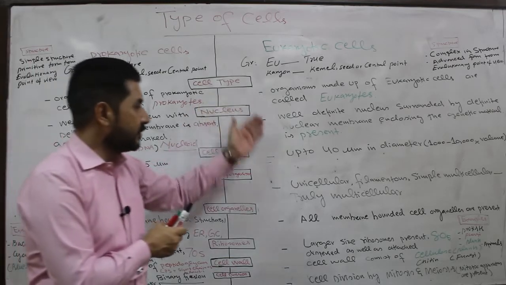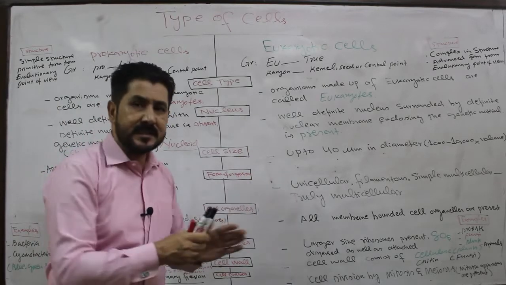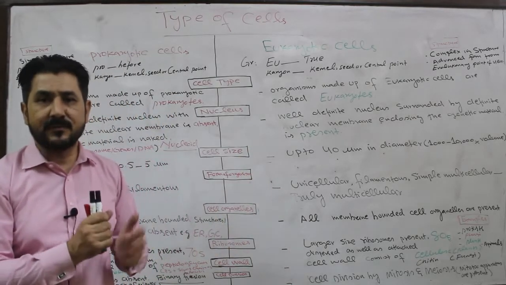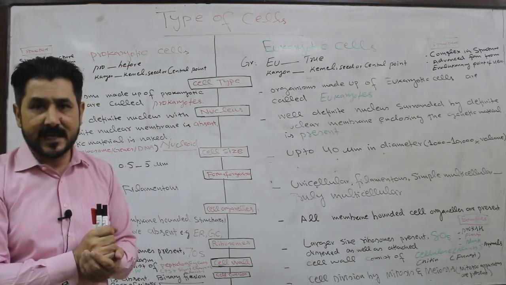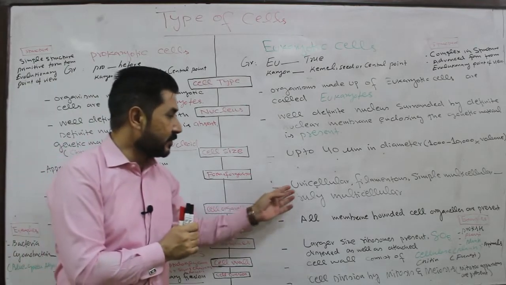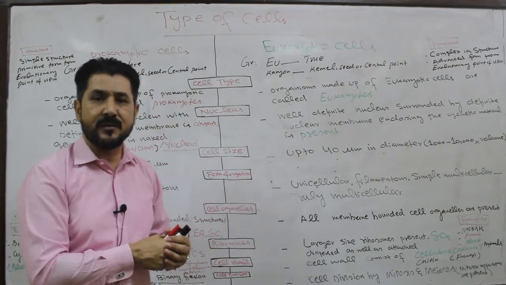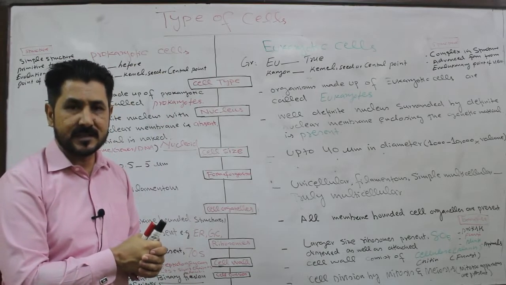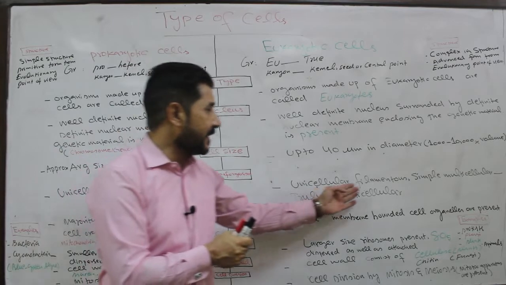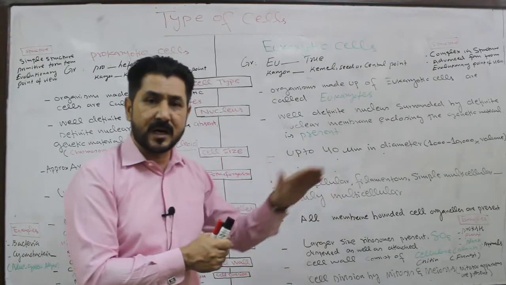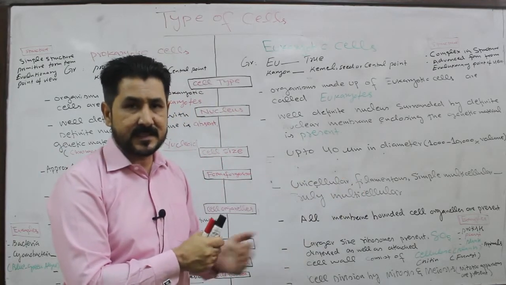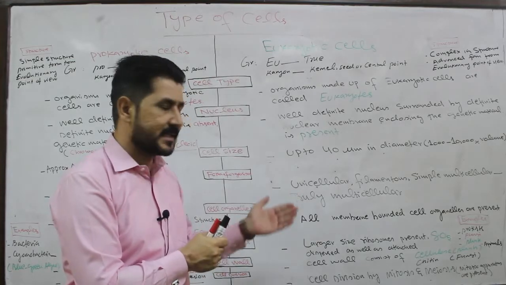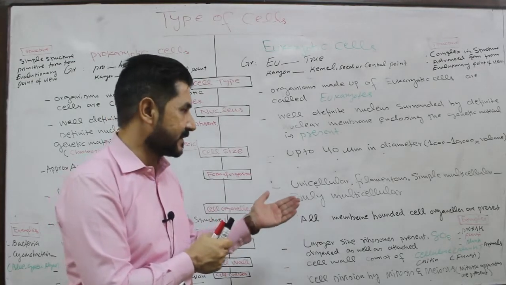On the other hand, in the eukaryotic cell, there is diversity or variety in the size. They may be unicellular, that is, consisting of only one cell, a single cell. Uni means one, single, and cellular means cell. Filamentous, they consist of what? A row or chain of cells. This is called a filament.